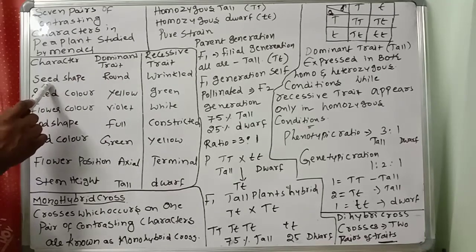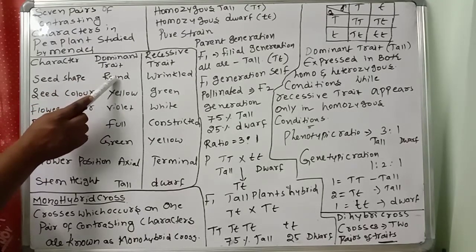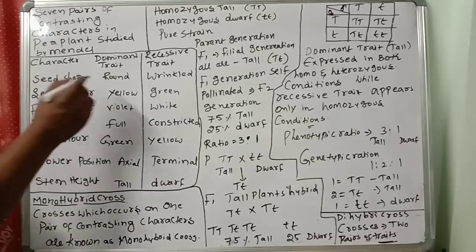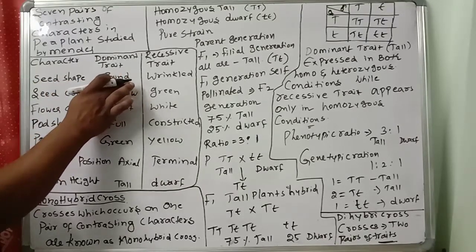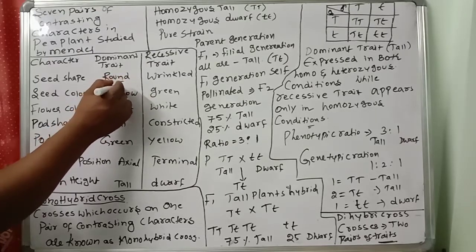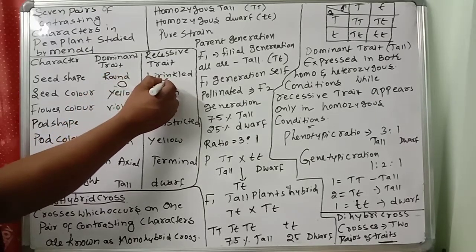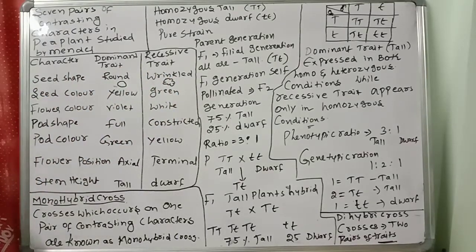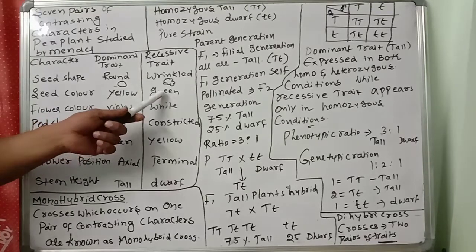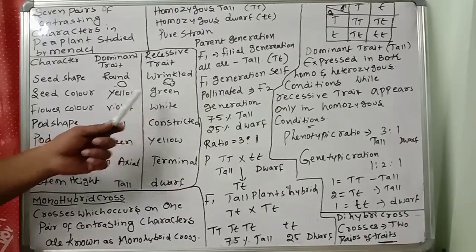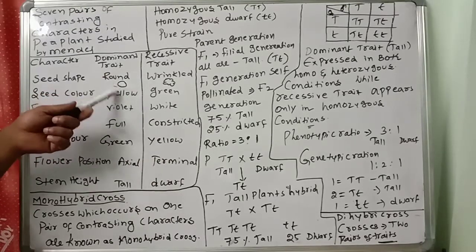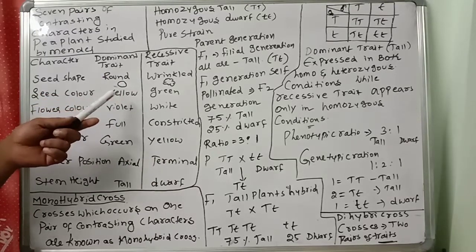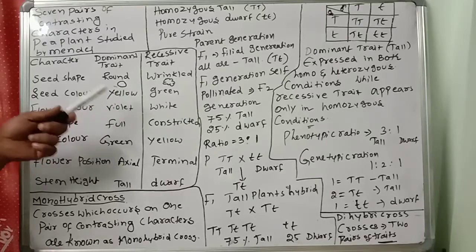Seed shape: dominant is round. So dominant is round, very important. Wrinkled seed is the recessive trait. Like seed color, yellow and green. The dominant trait is yellow and the recessive trait is green. Yellow dominant, green recessive. Remember this one. Based upon this only we have monohybrid cross, dihybrid cross and Mendel's laws.